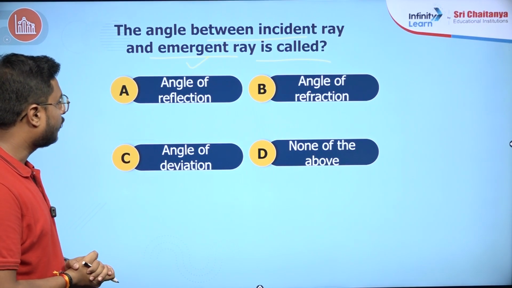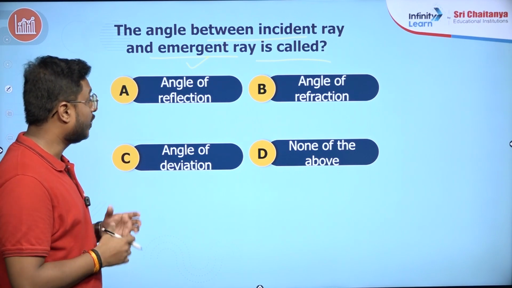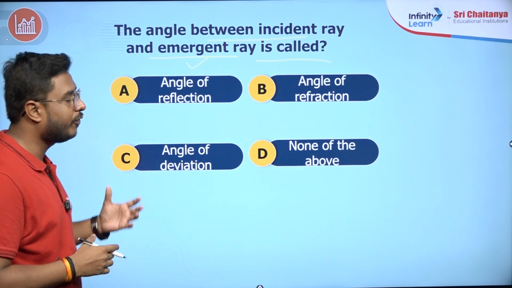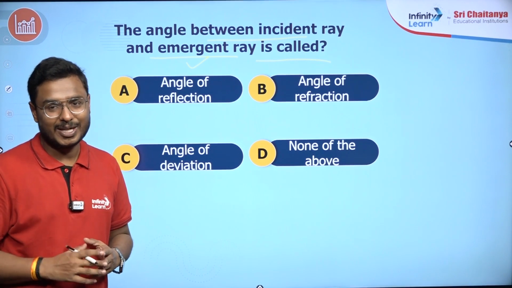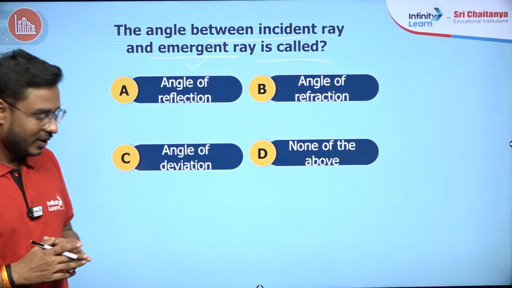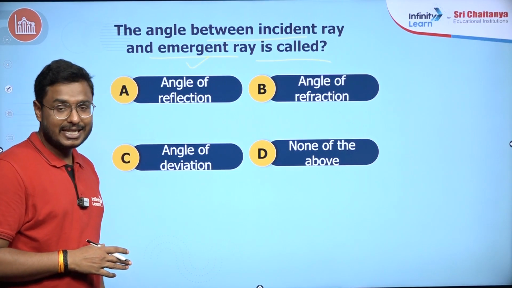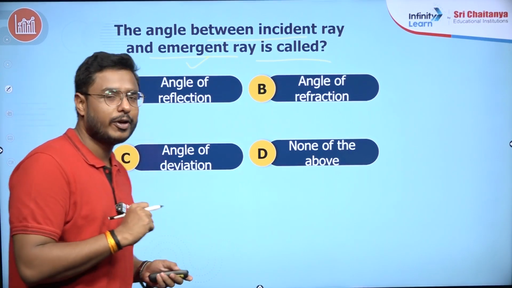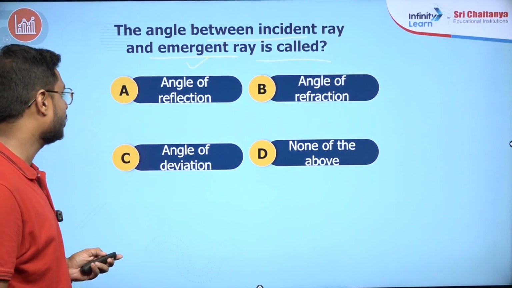Option A, angle of reflection. Option B, angle of refraction. Option C, angle of deviation. Or option D, none of the above. Think about it, students, and answer it in the chat box. You have 30 seconds to answer this. Let me show you a figure. Maybe that will help you in answering this question.